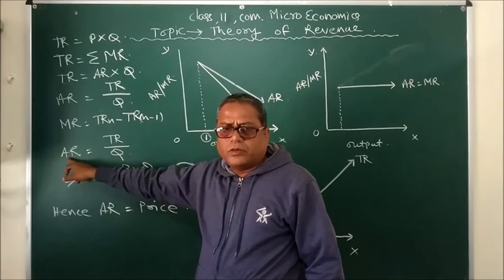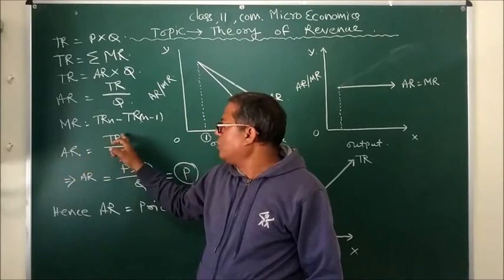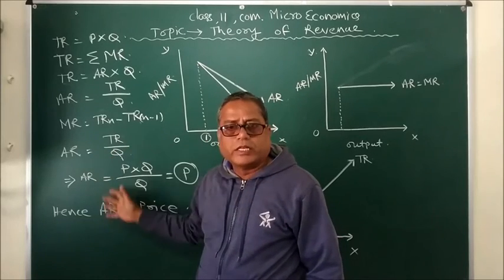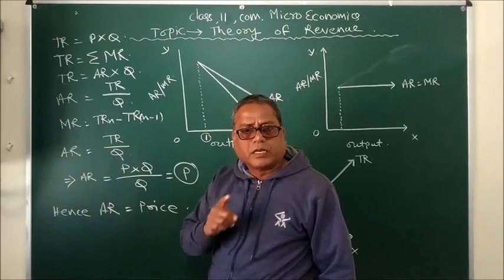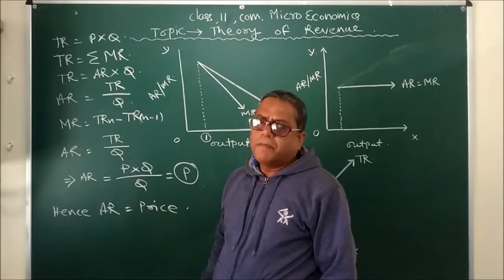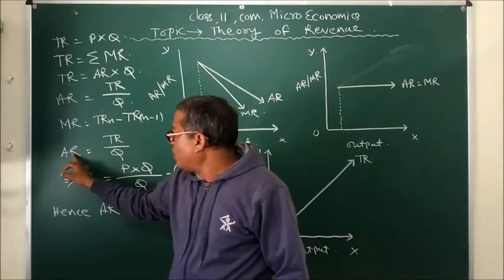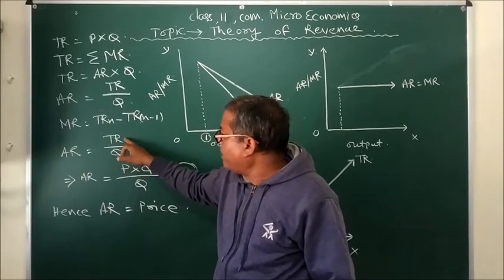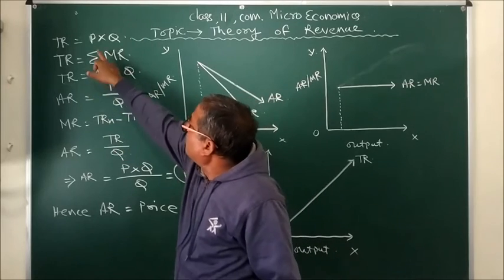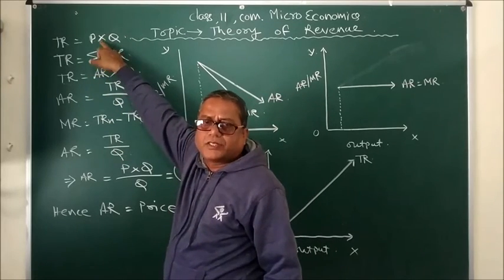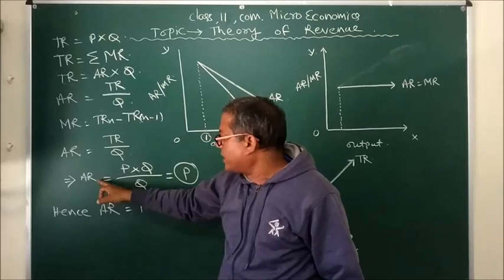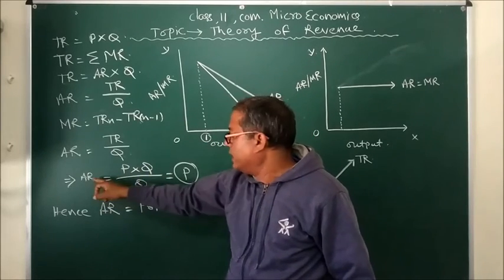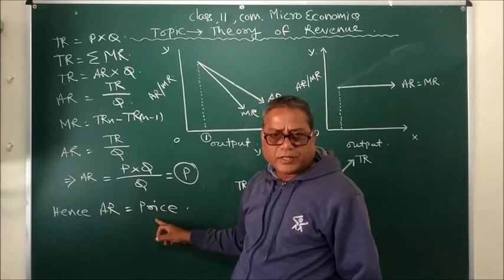So average revenue, as I told you, is equal to TR by Q, and from this equation we are going to prove that average revenue is nothing but the price of the product. How? Average revenue is TR by Q, and if we replace TR with P into Q, that is price into quantity, then we get AR equal to P into Q upon Q, and Q cancels, AR equal to P or price.